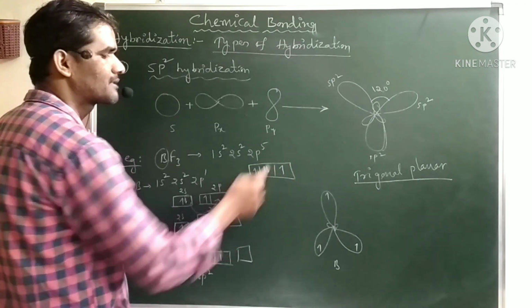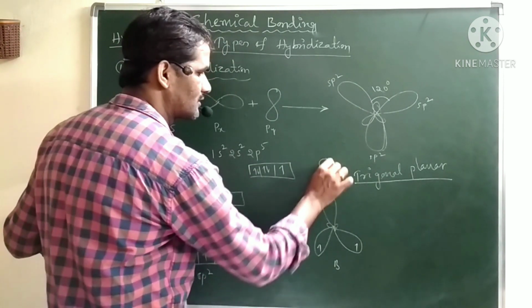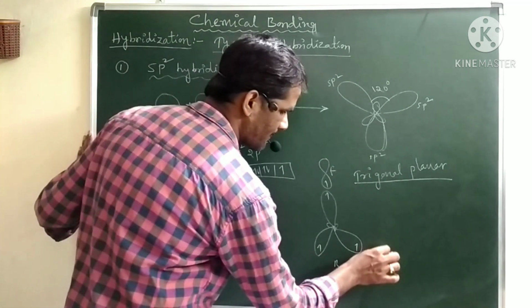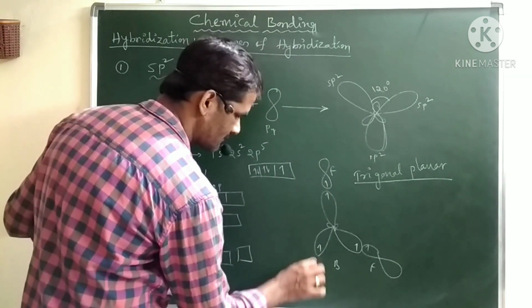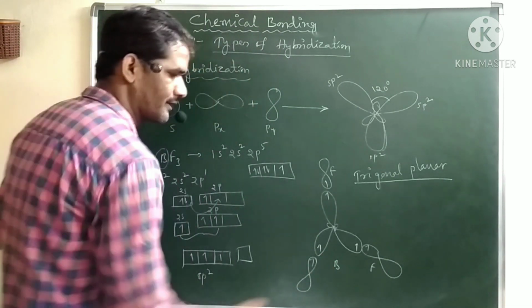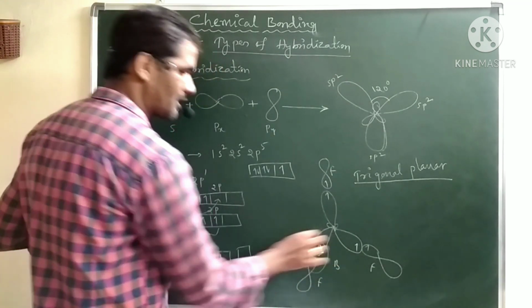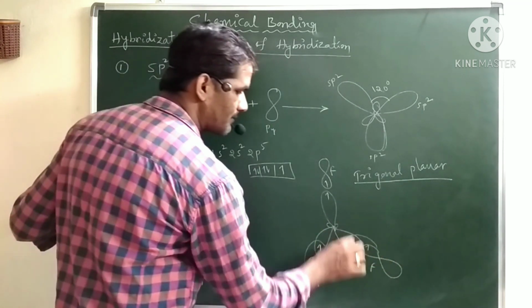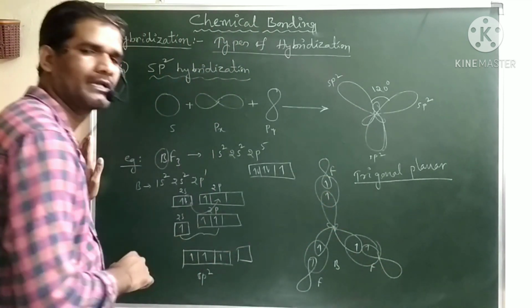What atomic orbital is it? A p orbital. Each p orbital now has 1 electron. This is fluorine, and this is fluorine, and this is fluorine. Now this hybrid orbital and atomic orbital will overlap, here also the hybrid and atomic orbital will overlap, and here also.